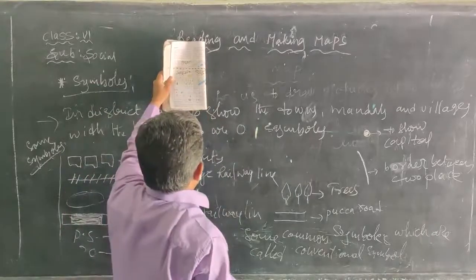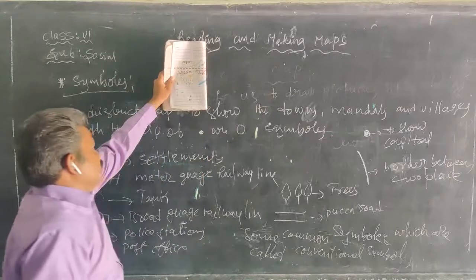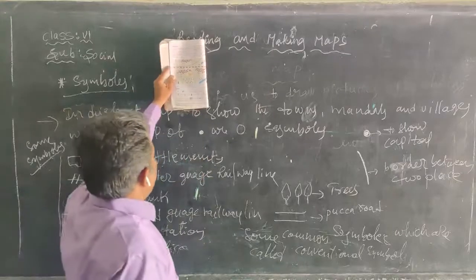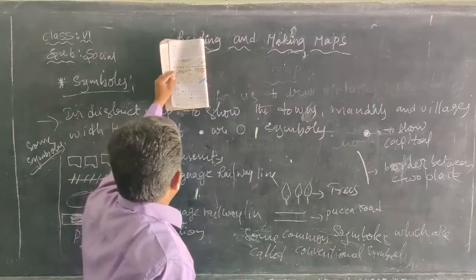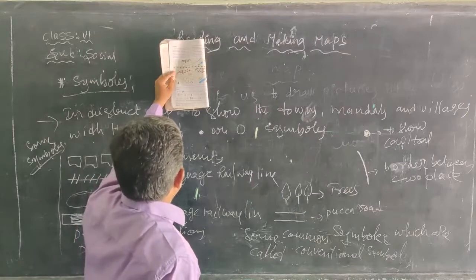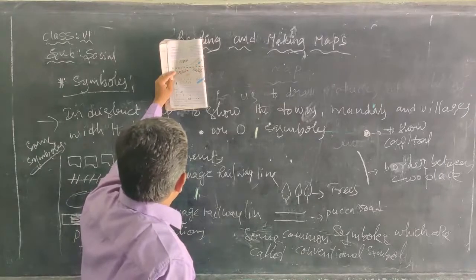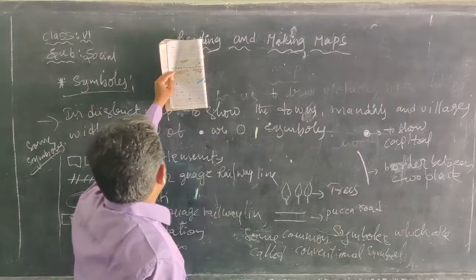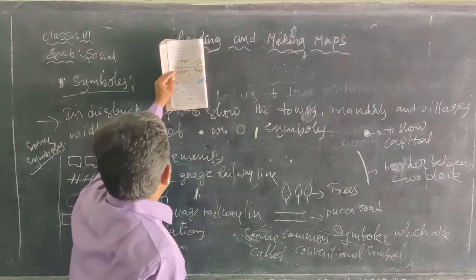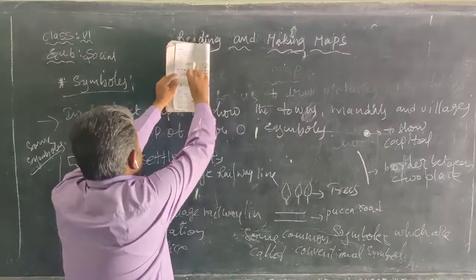They mentioned the broad gauge line, the meter gauge, settlements, a school, and the railway line. And the next one, open land, tank, railway station, police station. All this is mentioned in a map.